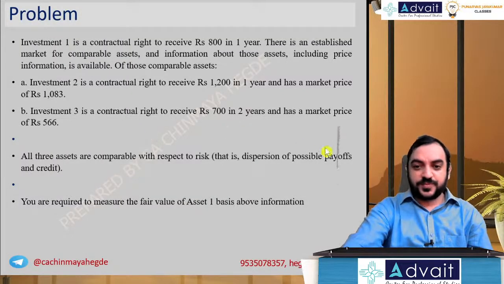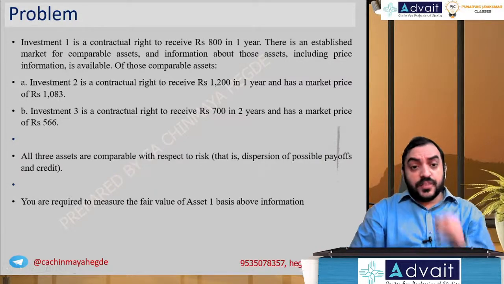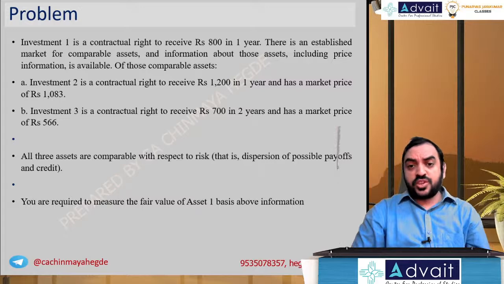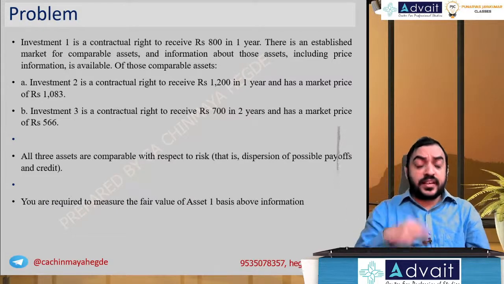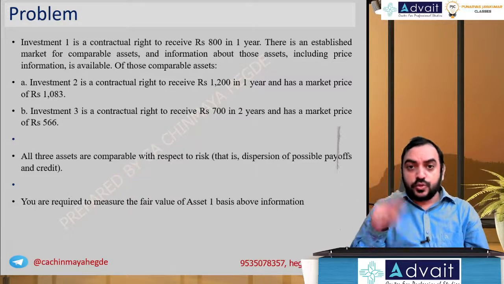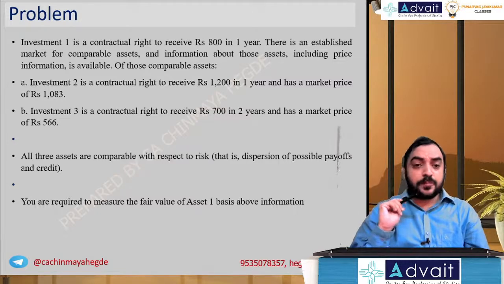Let's do this. Investment 1 is a contractual right to receive rupees 800 in 1 year. There is an established market for comparable assets, and information about those assets, including price information, is available. Investment 1 is a contractual right to receive 800 after year 1. So you are going to receive rupees 800 after year 1. So we should do the present value of it.